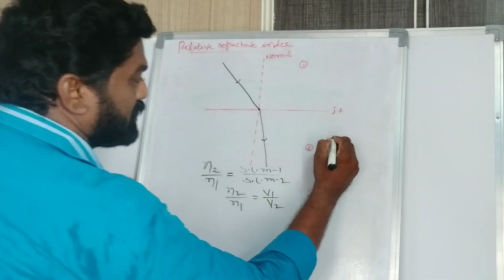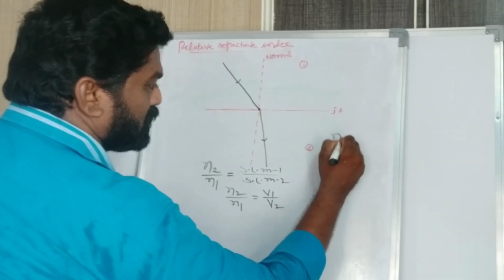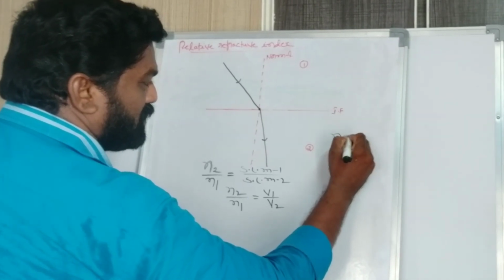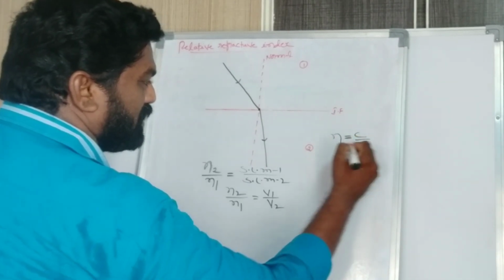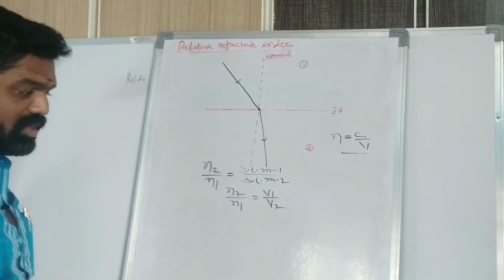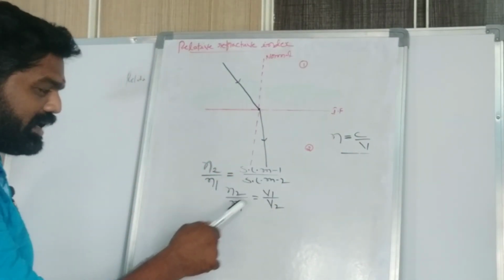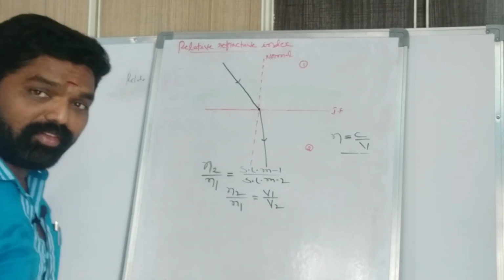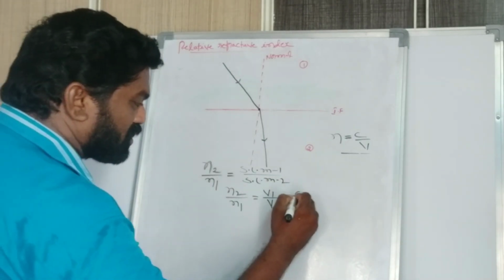Right, the relation between refractive index N equal to C by V. The relation between N and V is inversely proportional. Now N2 by N1 equal to V1 by V2. Now this is constant.